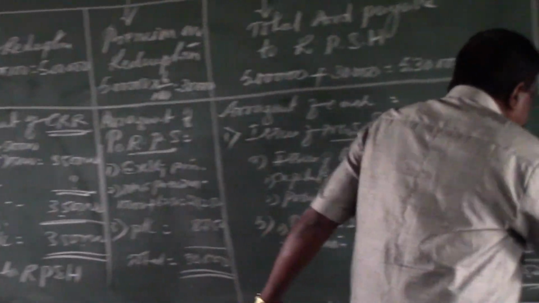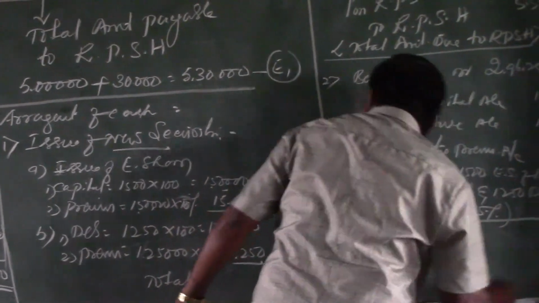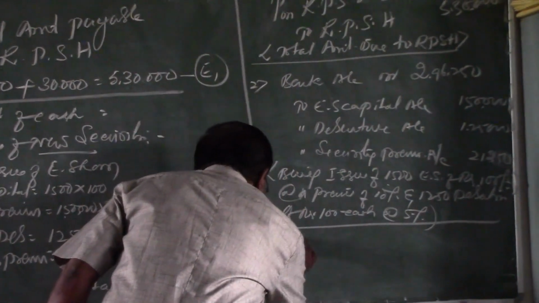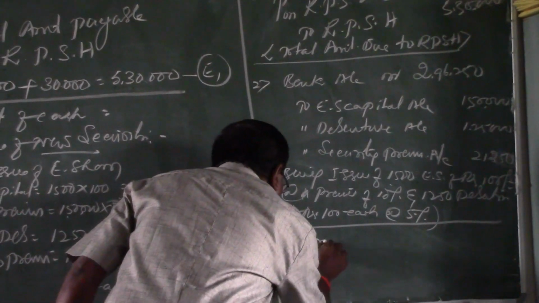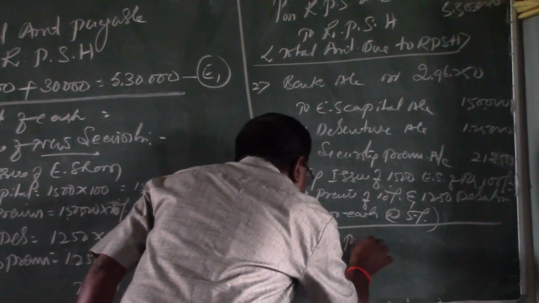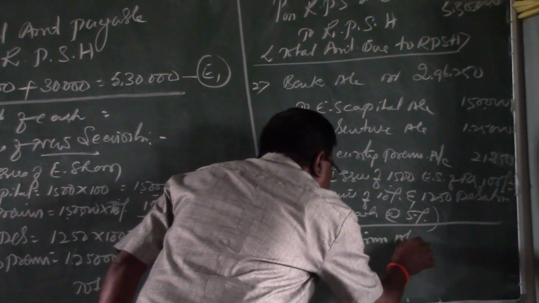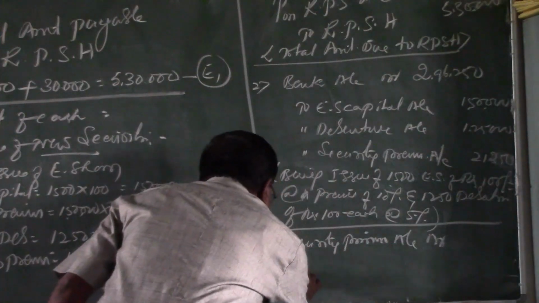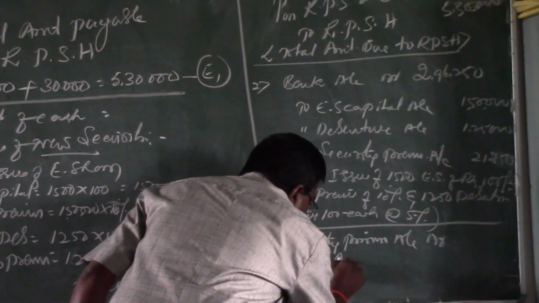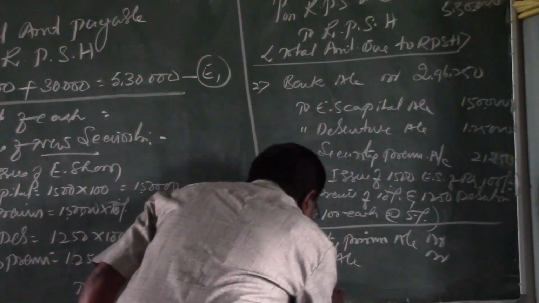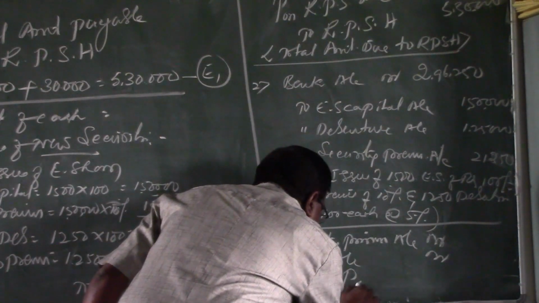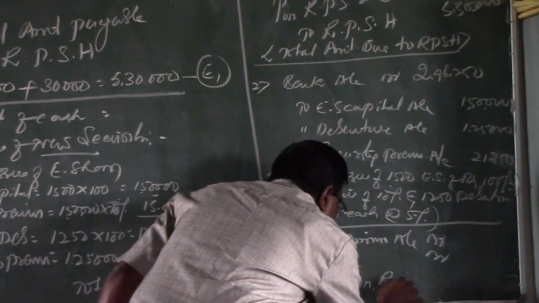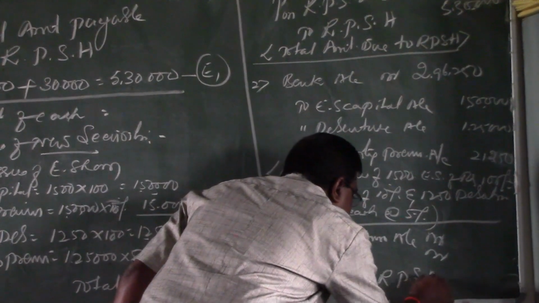To this effect, the journal entry is: the items of arrangement, one is securities premium account debit, then the balance is from P&L account debit. Both are transferable to premium on redemption of preference shares account.